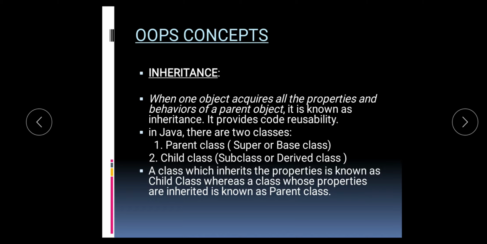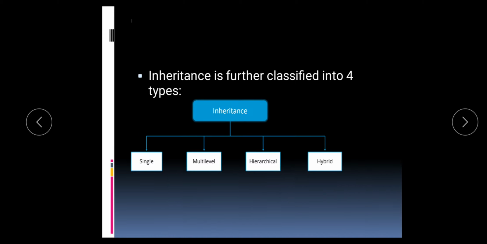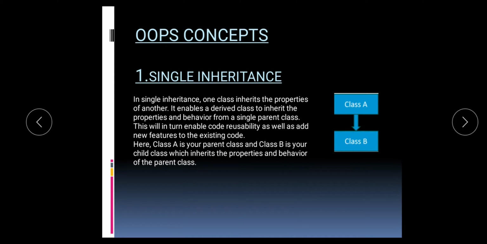There are 5 types of inheritance. First one, single inheritance, multi-level inheritance, hierarchical inheritance, hybrid inheritance, and multiple inheritance. But Java does not support multiple inheritance. First one, single inheritance. In single inheritance, it has only one parent class and one child class. Here, class A is parent and class B is child of class A.